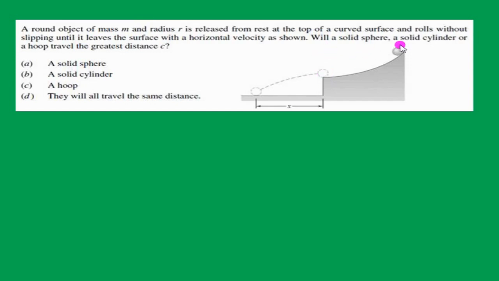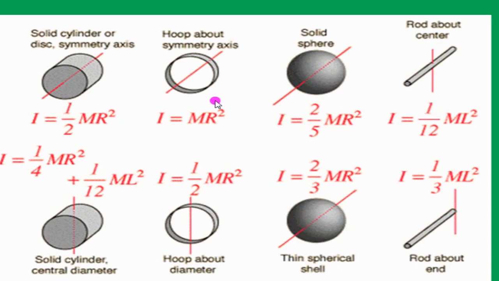Will a solid sphere or a solid cylinder or a hoop travel the greatest distance c? Which one travels more distance? That is x or c, this distance. This distance depends upon the mass moment of inertia. We know the formulas of mass moment of inertia of hoop, solid cylinder and solid sphere.